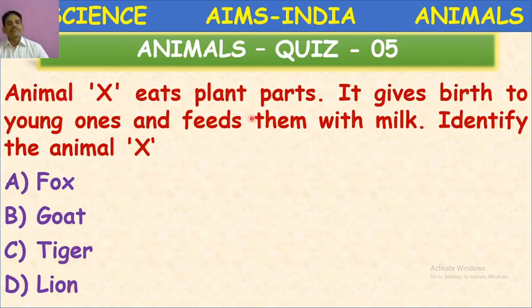Animal X eats plant parts, means herbivore. It gives birth to young ones and feeds them with milk. Identify the animal X. So here, what is the correct answer? Come on, think, children. Yes, very good. Goat. Okay, the remaining fox, tiger and lion give birth to their young ones, but they are flesh eaters. Here goat is a plant eater and it gives birth to young ones and feeds them with milk. So for this question, the answer is option B, goat.